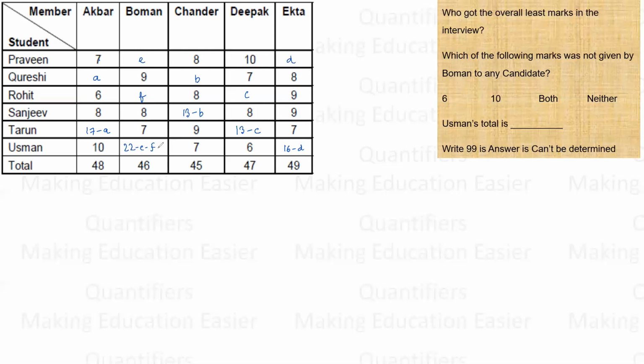This is the data we have around everything. So the total scored by Parveen is 25 plus D plus E. 24 plus A plus B. Be very careful about these calculations. 8, 6, 49 and 23.